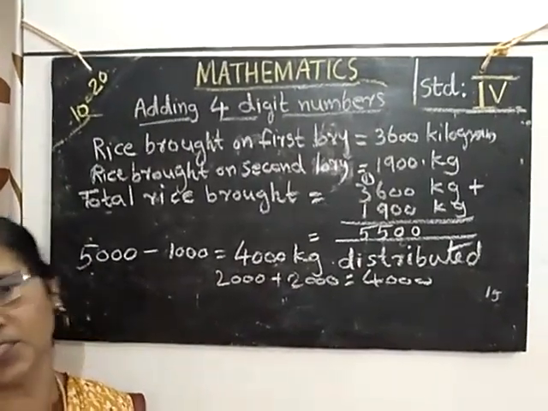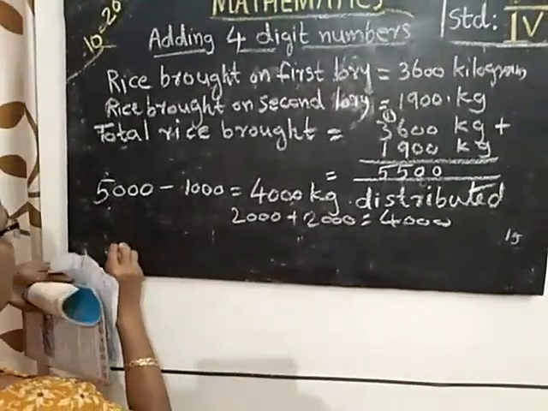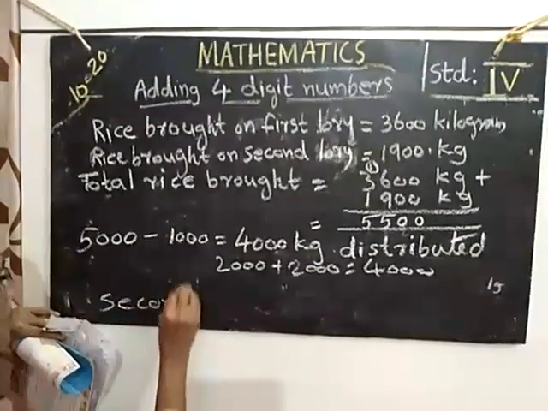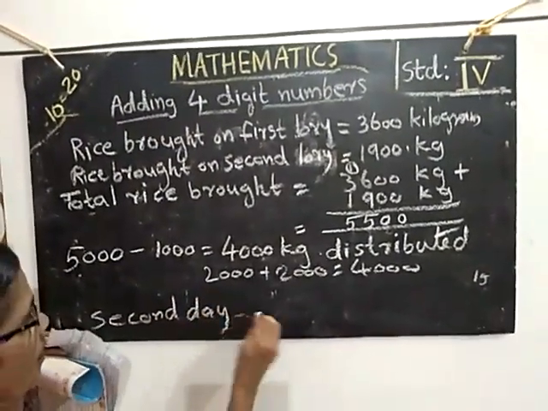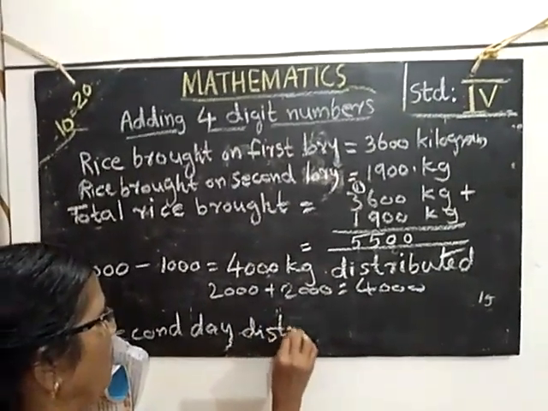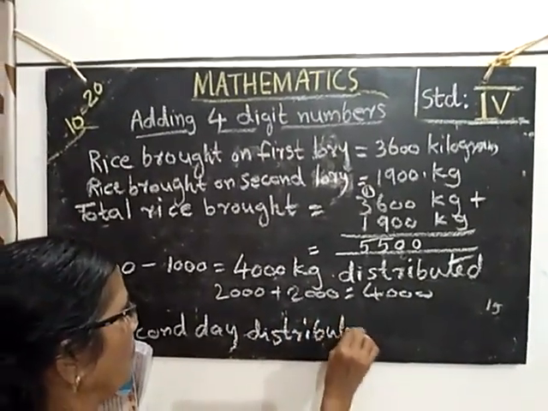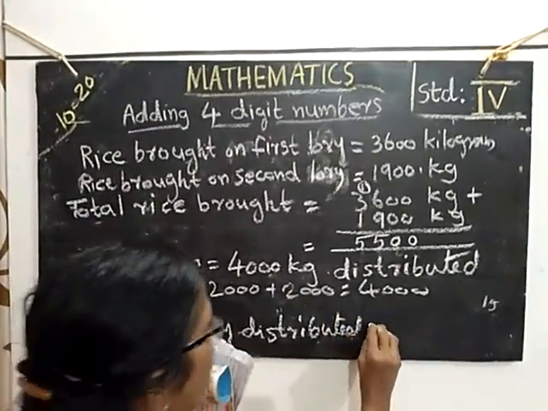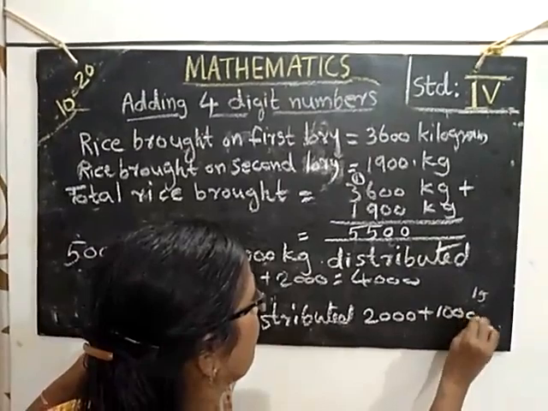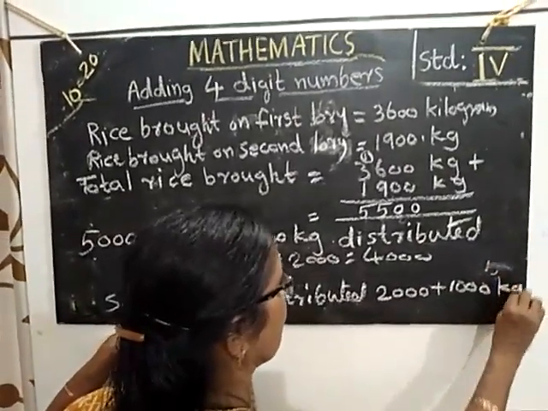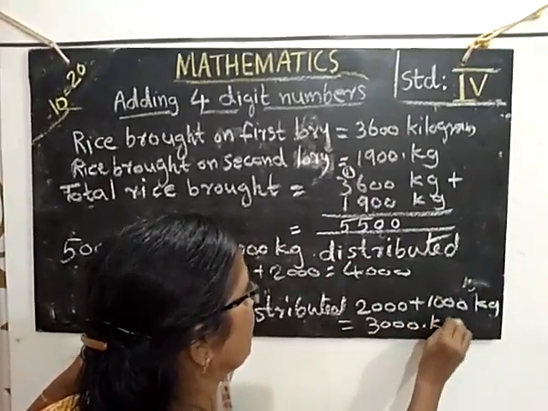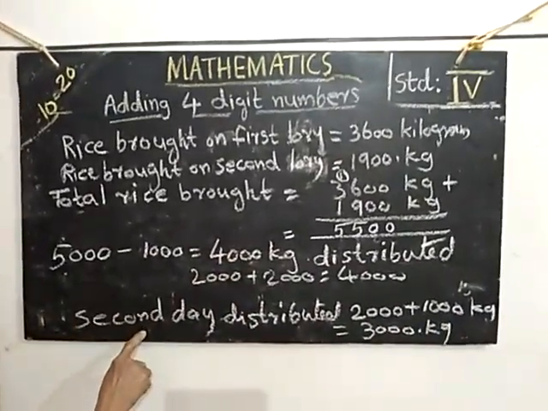1,000 kg more was distributed. Then on our second day, 2,000 plus 1,000 kg is equal to 3,000 kg was distributed on the second day.